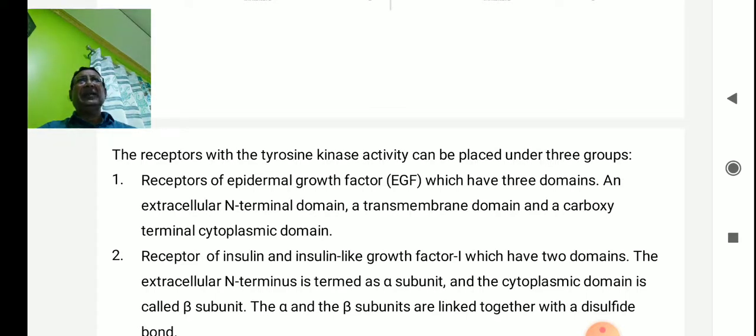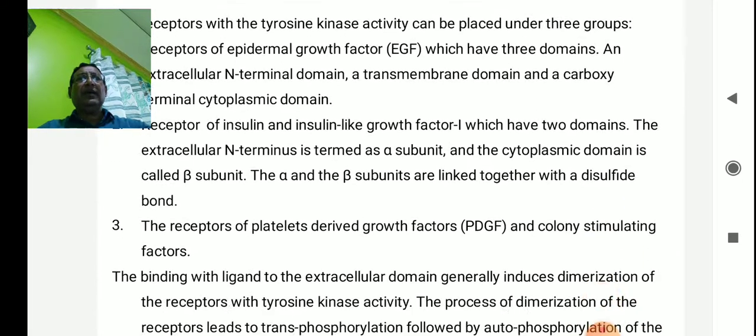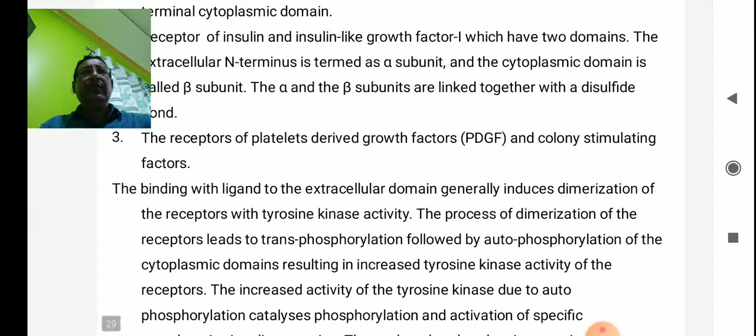The increased activity of the tyrosine kinase due to the phosphorylations catalyzes the phosphorylation and activation of specific signaling proteins. These phosphorylated active proteins act as important components of the hormone-induced signal transduction pathway, which finally culminates in the biological effects. With that, I would like to conclude.